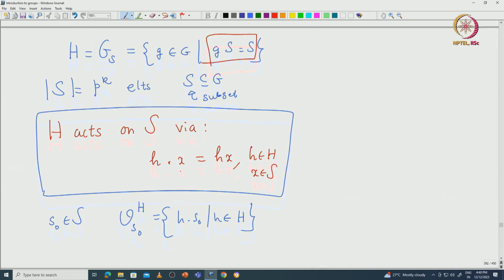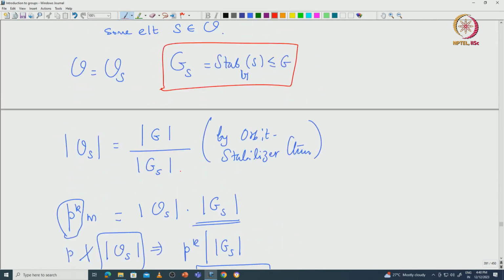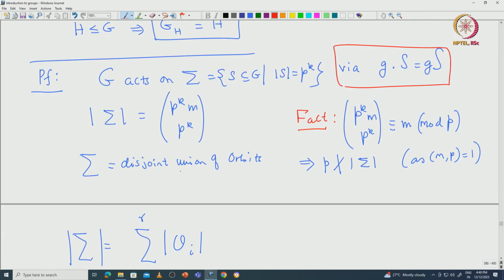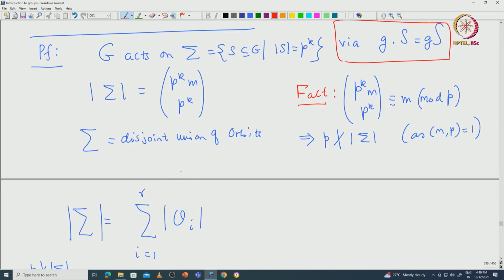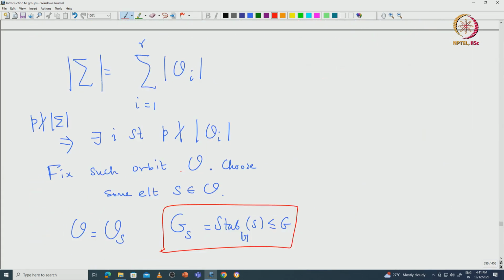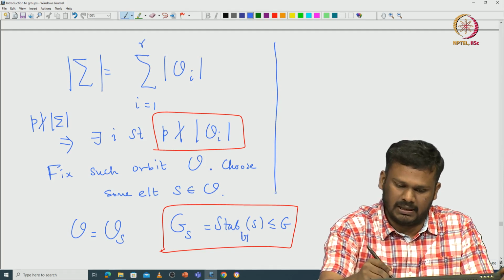So, that means from this proof we can see that by acting G naturally on the set of all subsets of G that have p^k elements, and choosing the orbit properly, such that p does not divide the orbit, from that we actually got this subgroup which has exactly cardinality p^k. So, the upshot, okay, let me write it here.